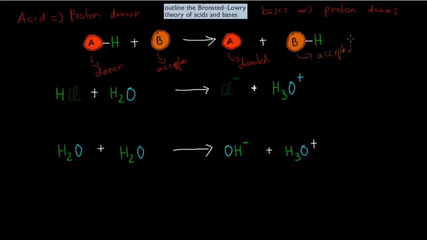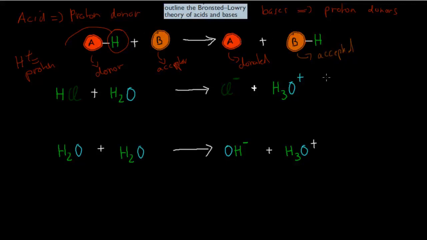So what makes something an acid? It makes something an acid if it donates a proton, which in this case is our hydrogen. Remember I said that H+ is more or less just a proton. So our acid has donated a proton, and our base has accepted a proton. Thereby, this is an acid, and this is a base. That was the idea behind it.